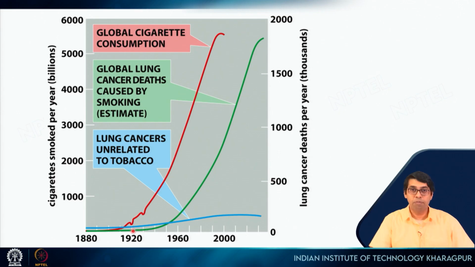Of course, it takes some time for cancer to develop. Therefore, this green line lags this red line, but they look very similar. It is following exactly the same trend as that of cigarette smoking, and this blue line shows lung cancer that is unrelated to tobacco, and that is very less. This is something that we will see, that there are causes of cancer which are sporadic, but there are also causes of cancer which are directly correlated with our lifestyle.